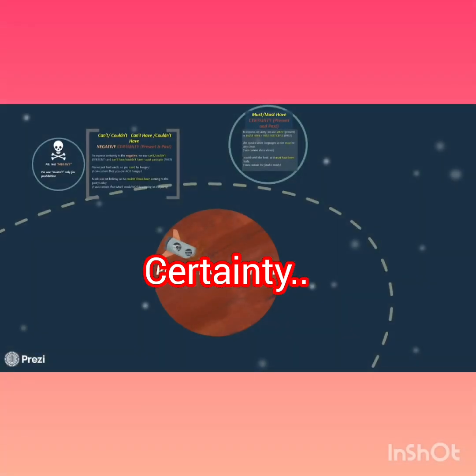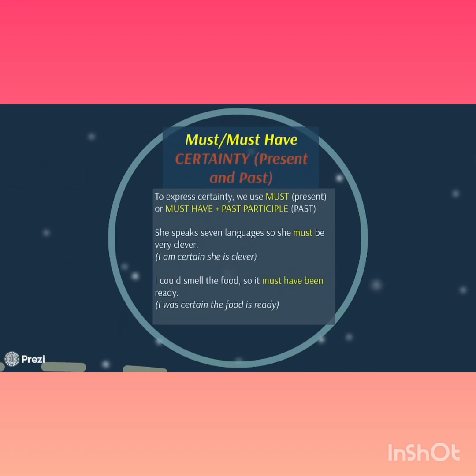We also have certainty. And to express certainty, in the present we would use must, or in the past we would use must have and the past participle. For example, she speaks 7 languages, so she must be clever, very clever.